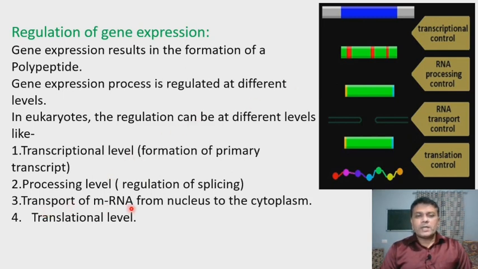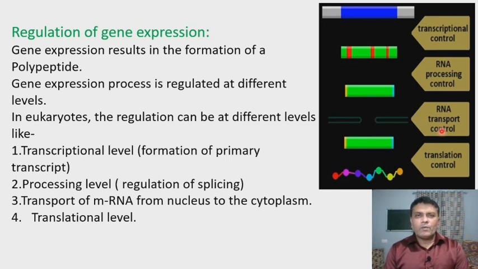Then the next level is transport of messenger RNA from the nucleus to the cytoplasm. It is called RNA transport control. You know that the RNA is produced on one of the DNA strands inside the nucleus, and on maturity it is transported outside the nucleus.